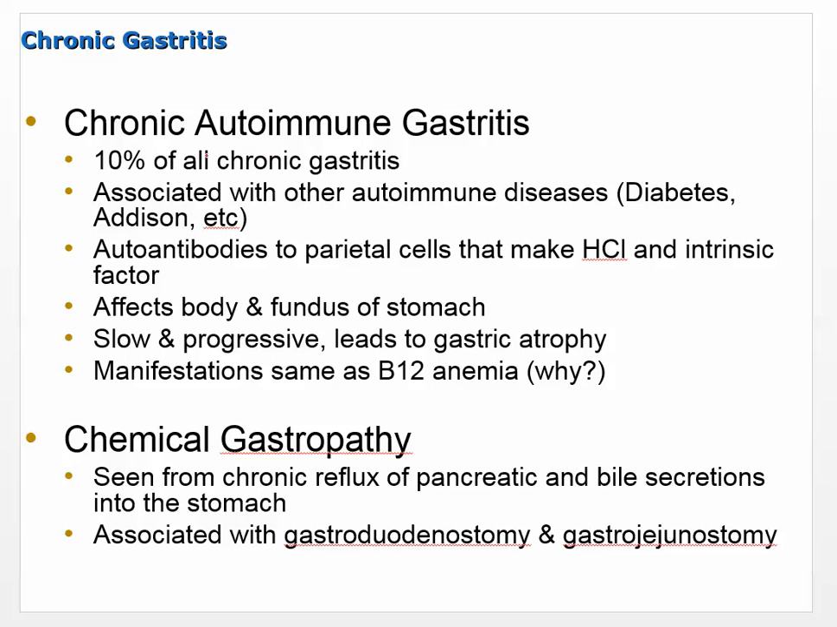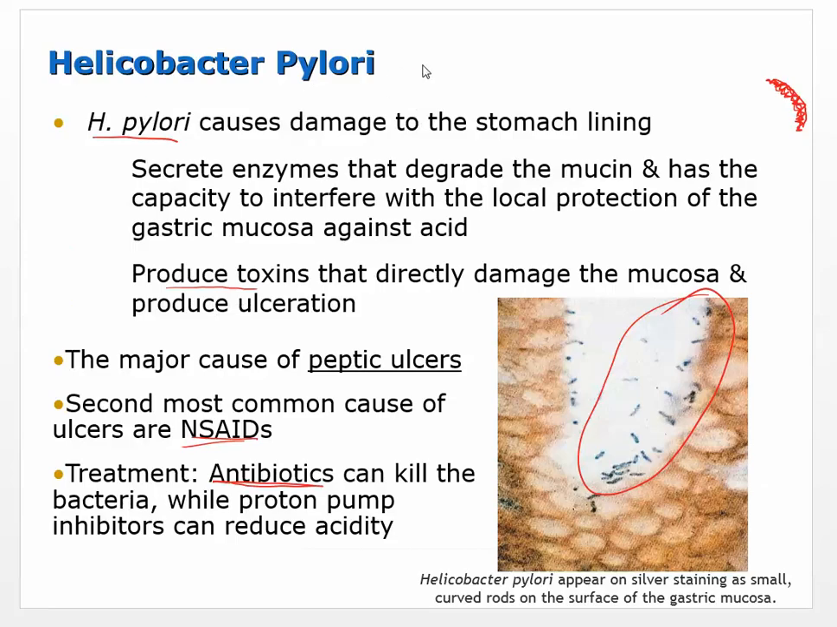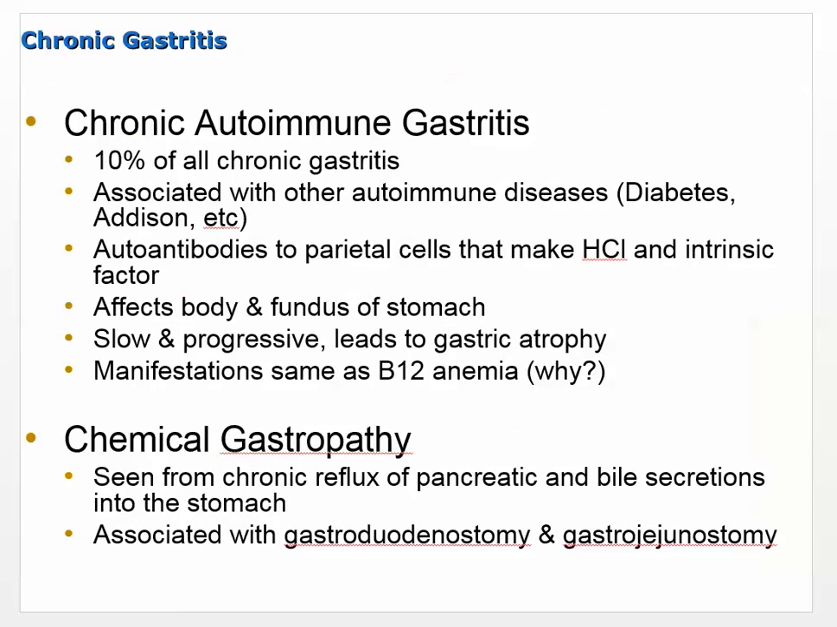Okay, so that was H. pylori, and that was also a chronic gastritis. Got to keep those straight. Okay, and then we have a couple of more chronic gastritis that we're going to talk about.